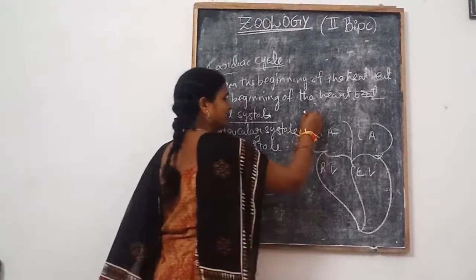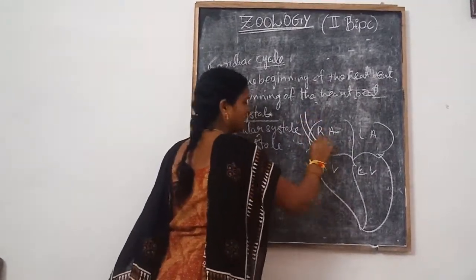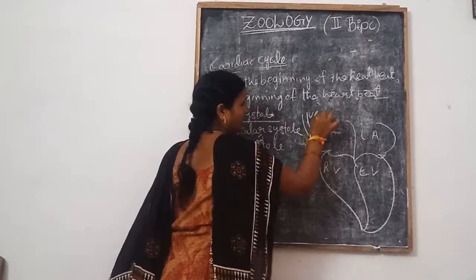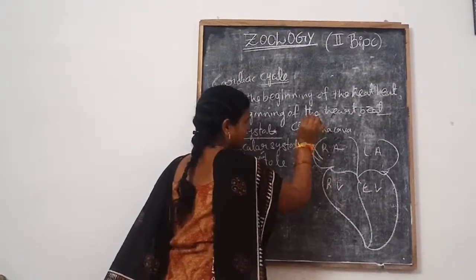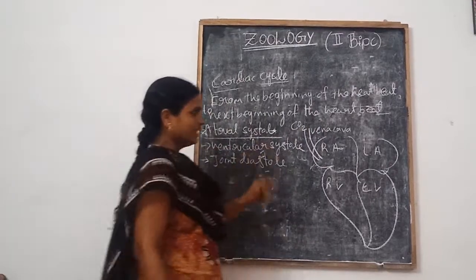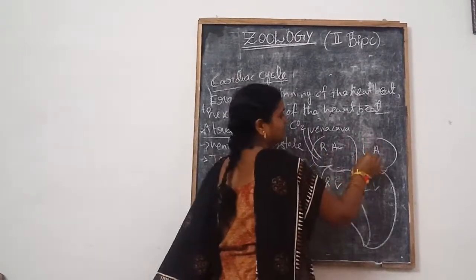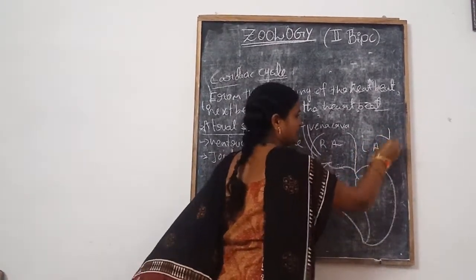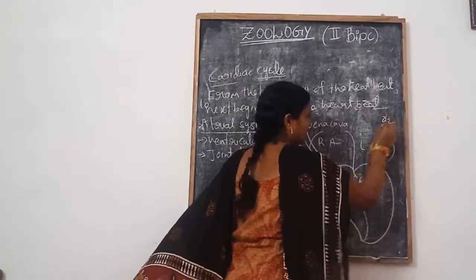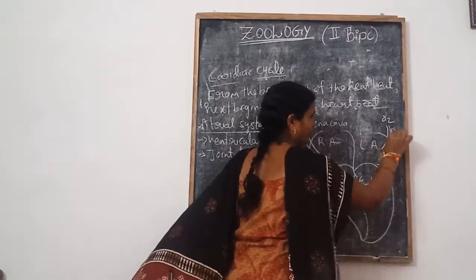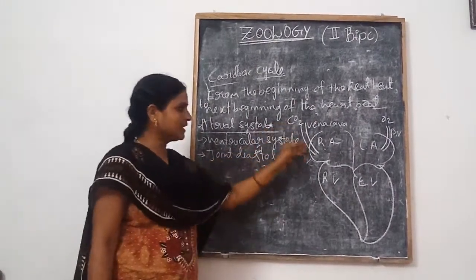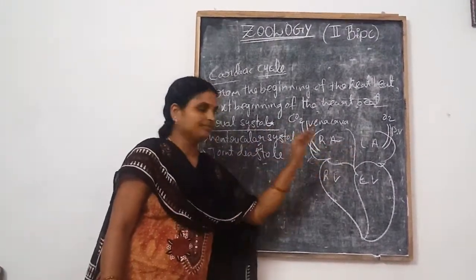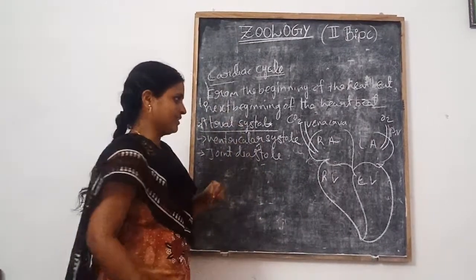Then the blood comes from the vena cava into the right atrium. This is the deoxygenated blood. At the same time, the oxygenated blood comes into the left atrium through the pulmonary vein. After the blood comes, the atria are relaxed.